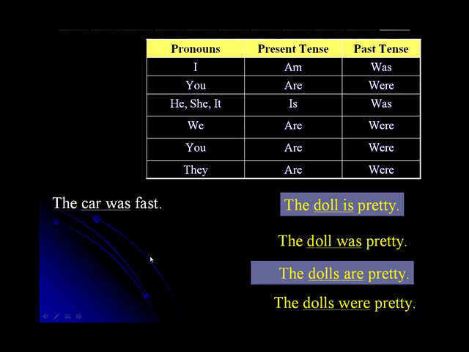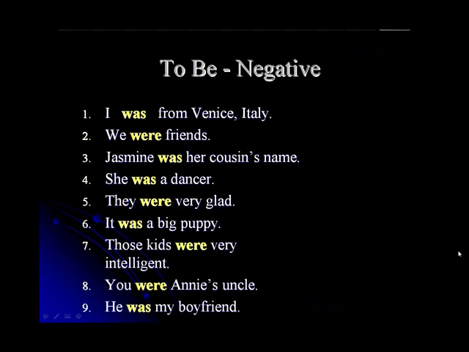Another example, the car was fast. This is another example in the past. The car was fast. The cars were fast. This is another example in the past, but plural. The car, one car, was. The cars, more than one car, were. Okay? These are a few sentences in the past, both singular and plural.